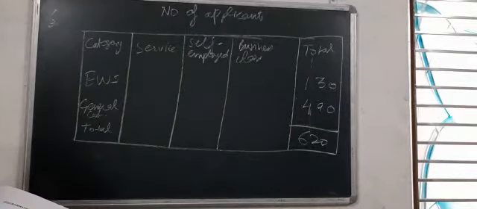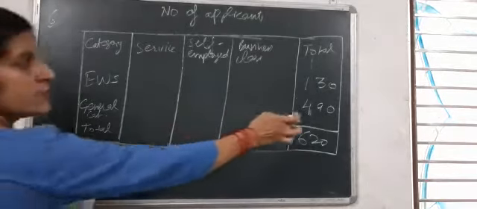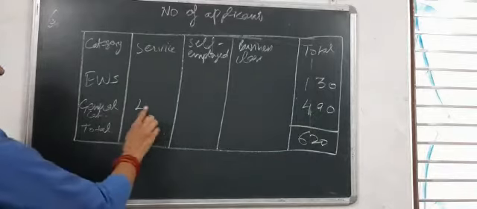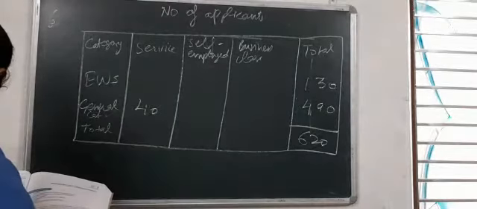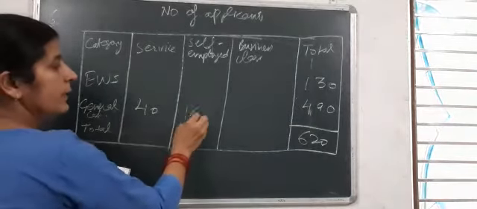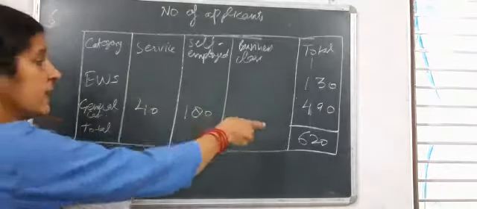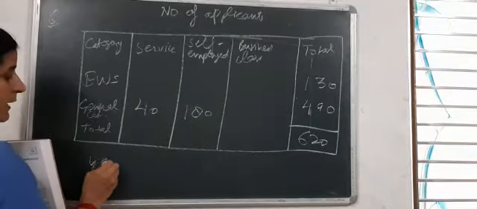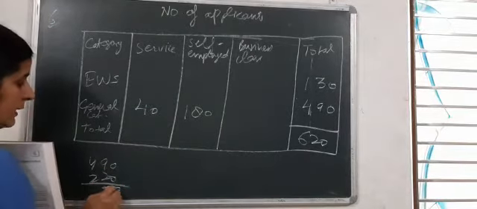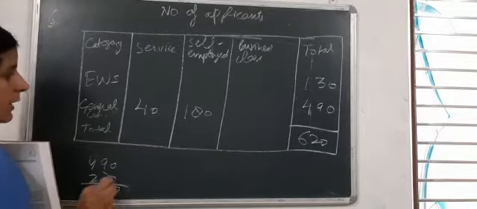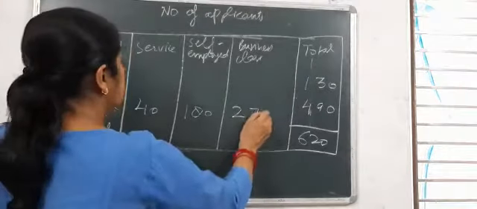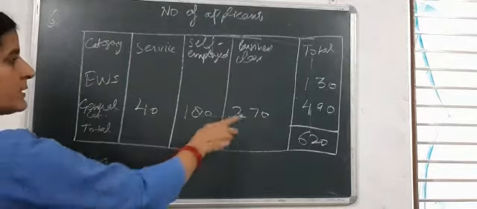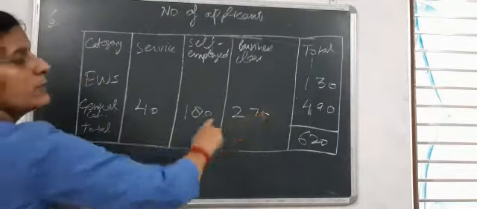Next, in the general category, 40 parents are of service class. 180 are self-employed, and the remaining is the business class. So 180 plus 40 is 220, and subtracting 220 from 490, we get 270 as the business class. We can add it also: 8 and 4, 12, 12 and 7, 19, 2 and 1, 3 and 1, 4. Total is 490.